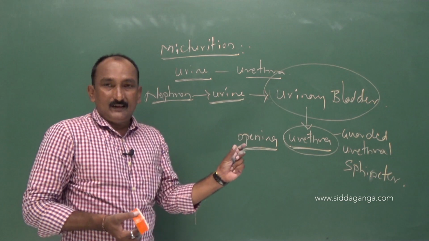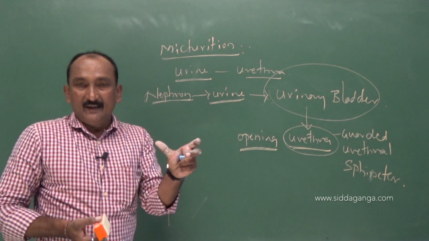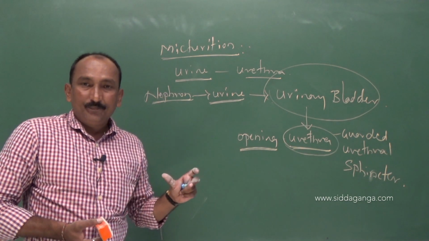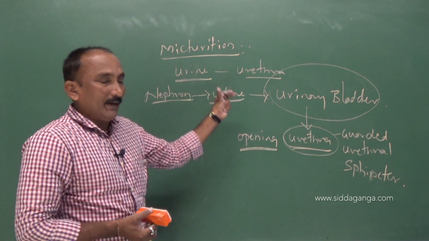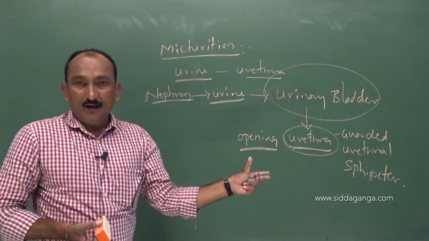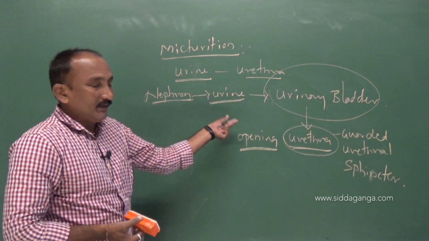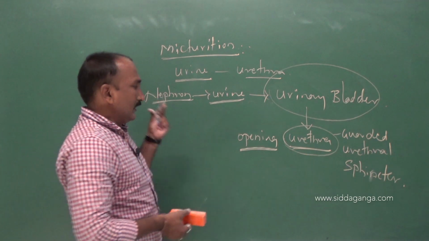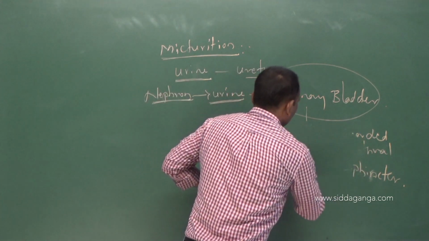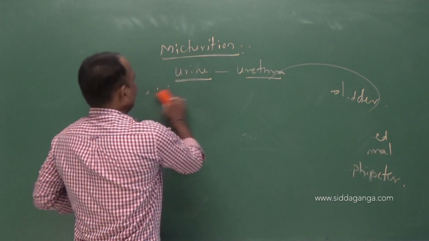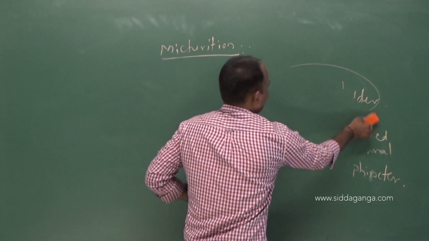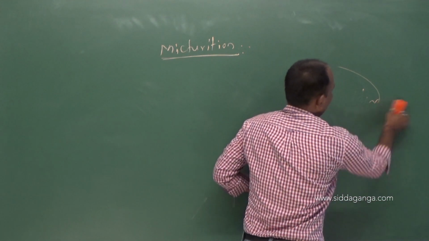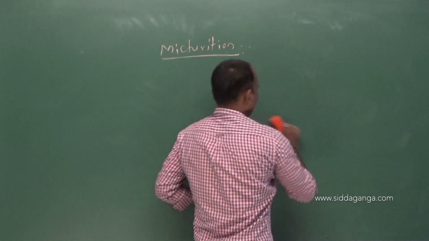Whenever the urethral sphincter dilates, only then does the urethra open. Through that opening, the urine is released to the outside. That process of release of urine through the urethra is known as micturition.